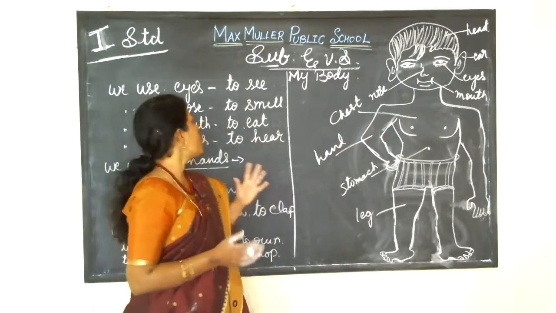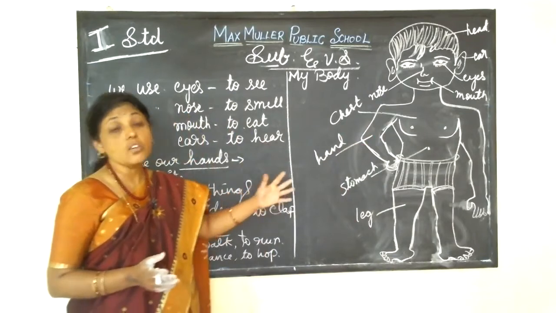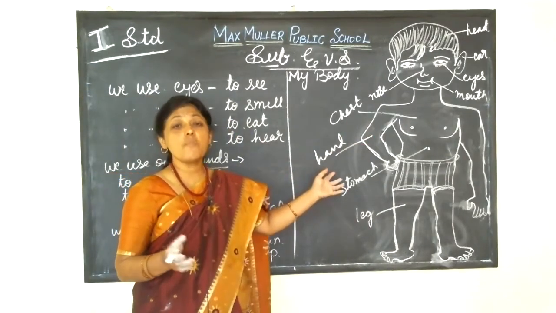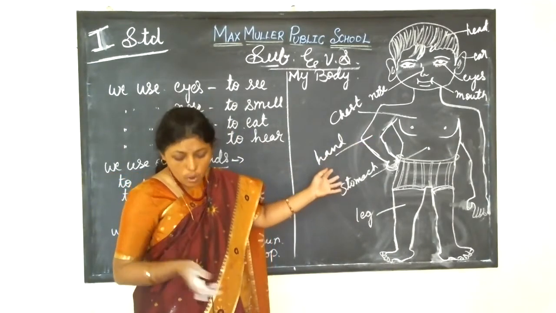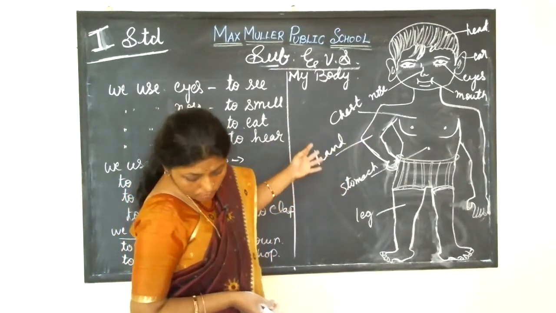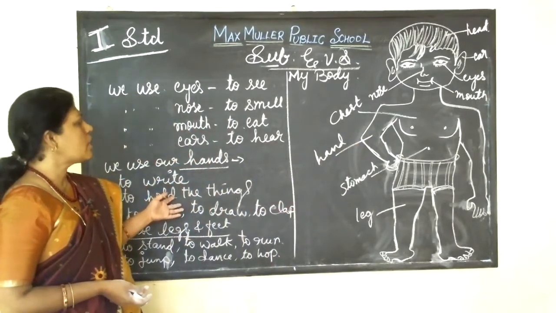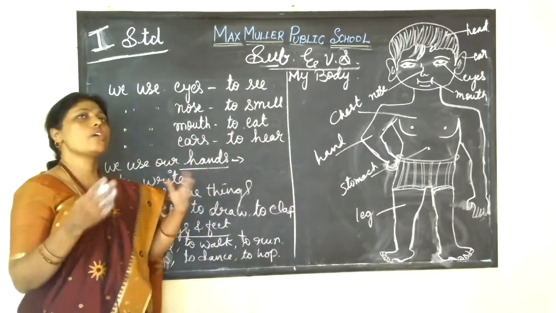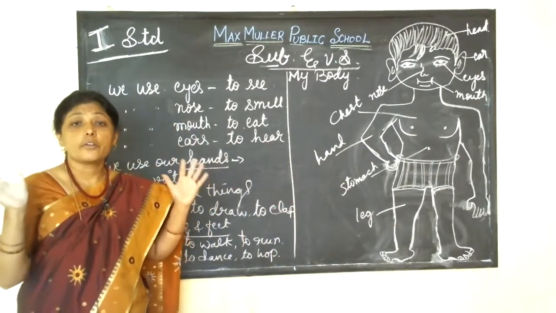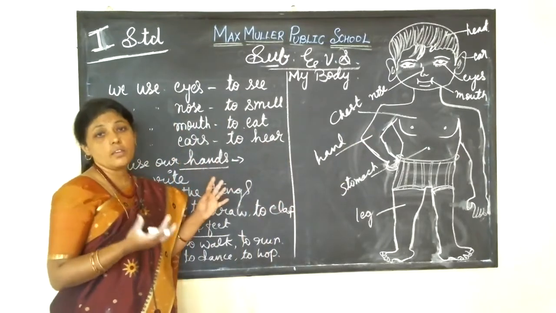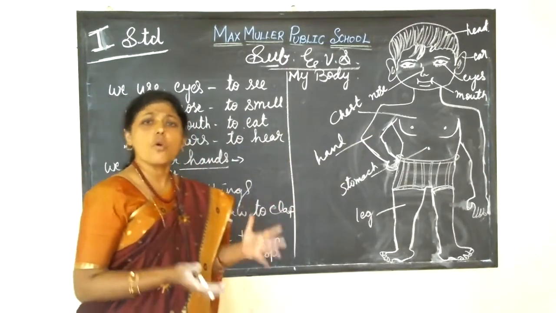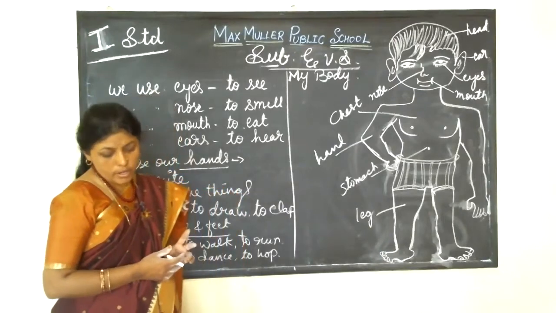Each part performs a different function, but they work together. So we can do many things with our body. We can do many things: to ride, to jump, to see, to stand, to smell the things. Isn't it? We can do so many things with our body.